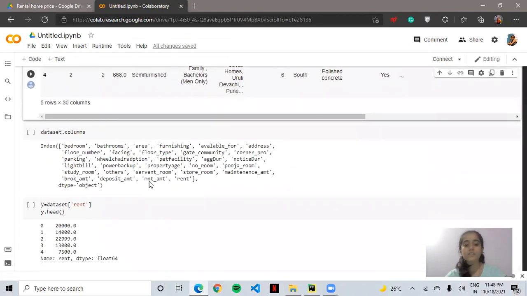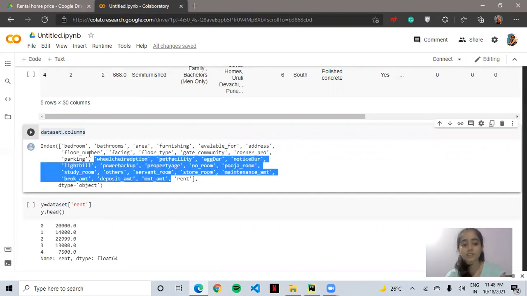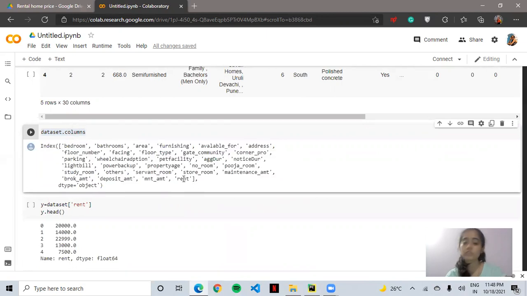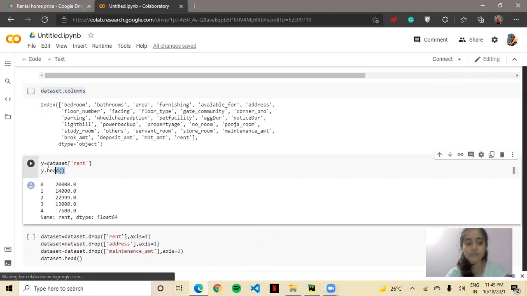Now, first we have to know what the columns of our data set are, so we will do dataset.columns. It will give you the different columns which are present in our data set. In our data set, the columns are bedrooms, bathrooms, area, etc. up to rent. Here we have to predict the rent, so we have to split our data set into two parts. First, in X, we have to give the parameters, and in Y, we have to give the parameter which we have to predict. So here I have done the same thing. I have given that rent parameter into the Y variable that we have to predict.